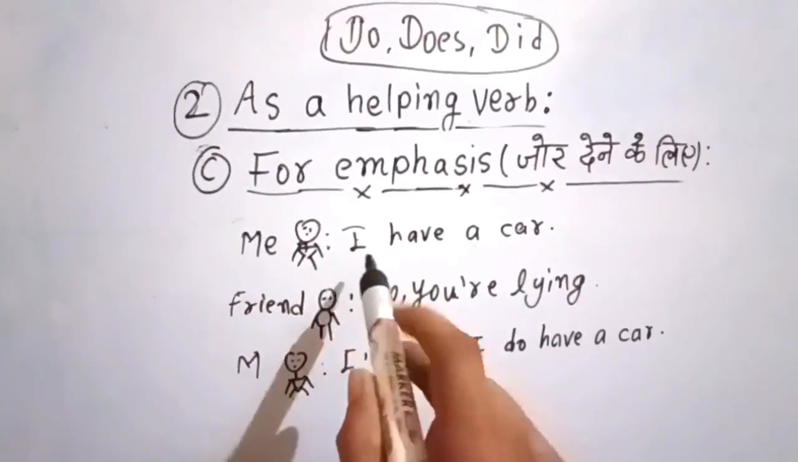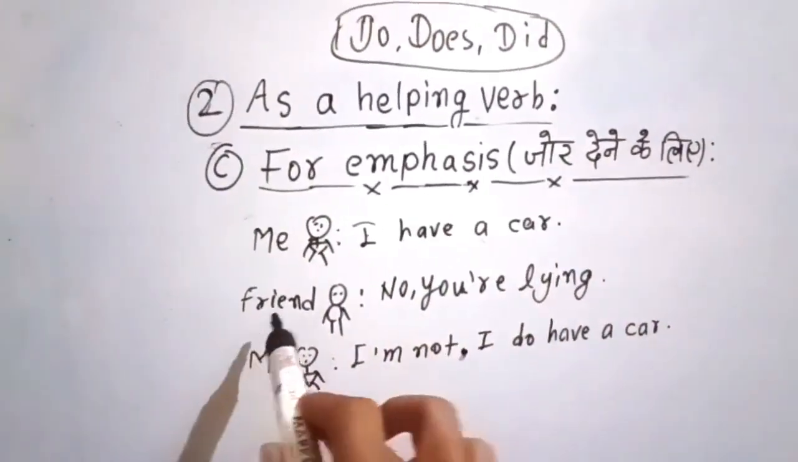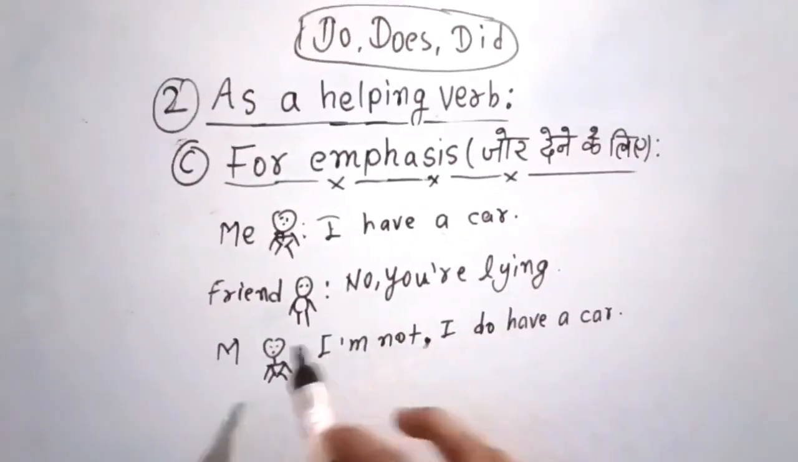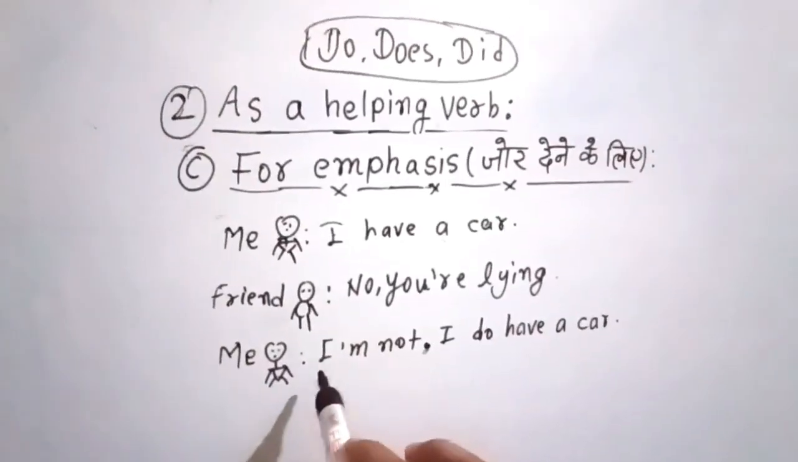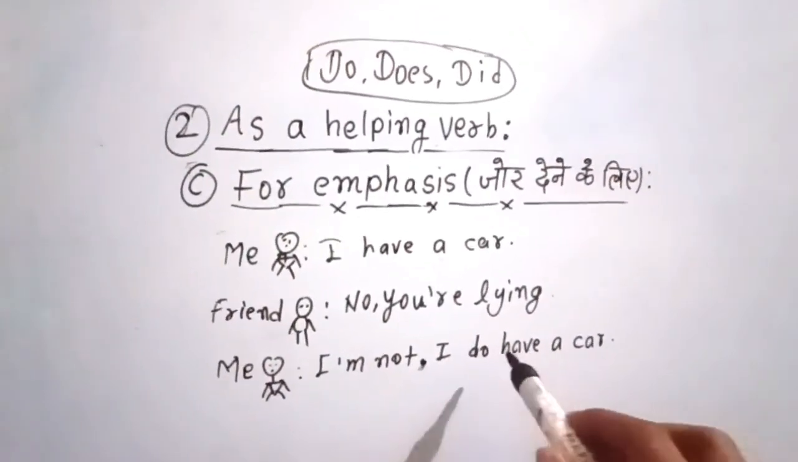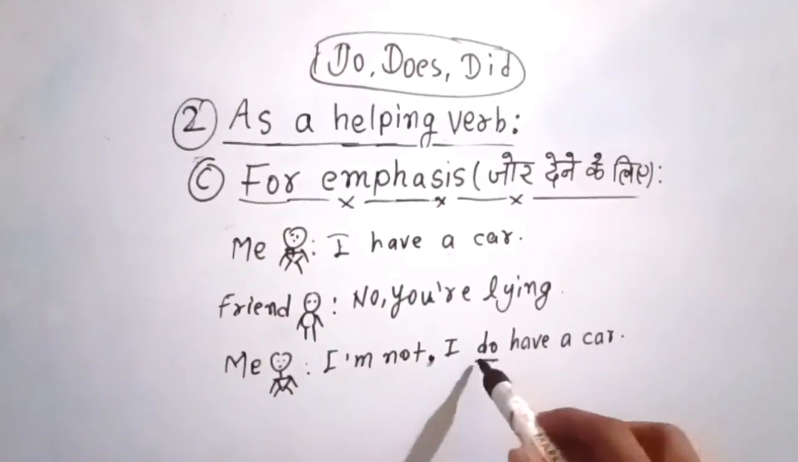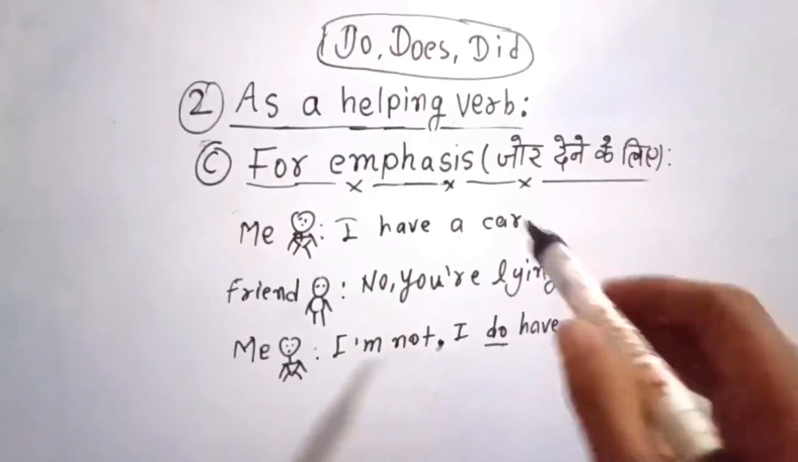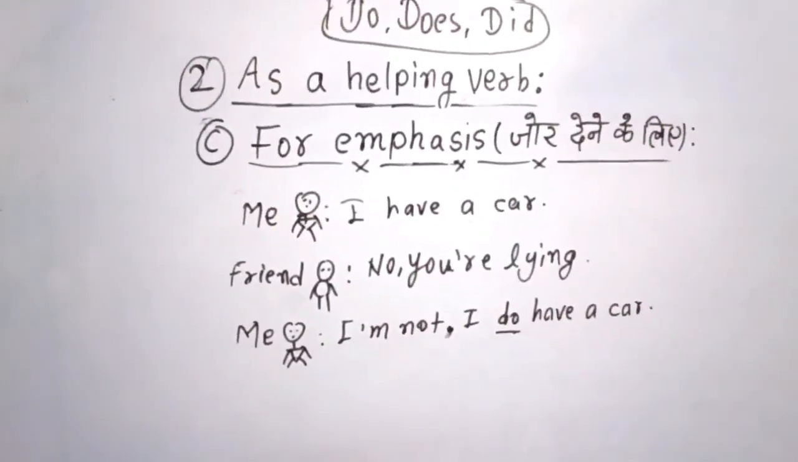Me, I am saying I have a car. My friend is saying, no, you are lying. I don't trust you. Me, again, I'm saying to him, I am not lying. I do have a car. By using do, I am giving emphasis that I really have a car. Right? Now you have to trust me because I have given emphasis on that.